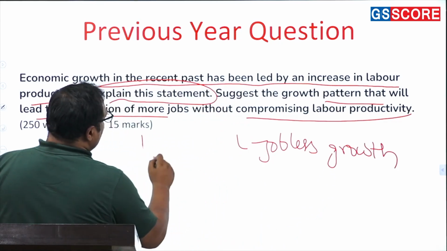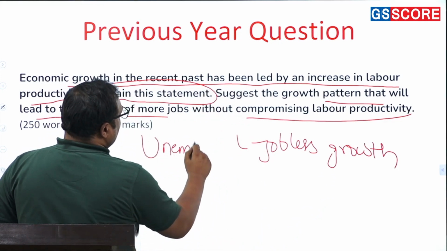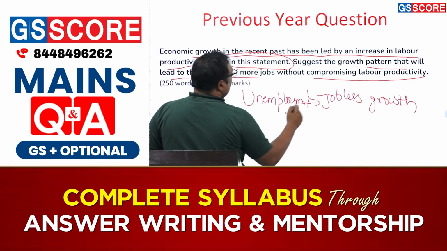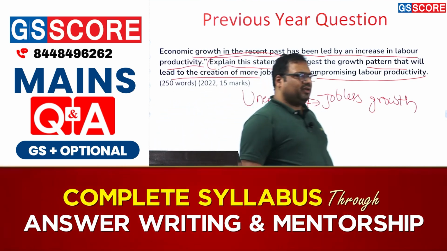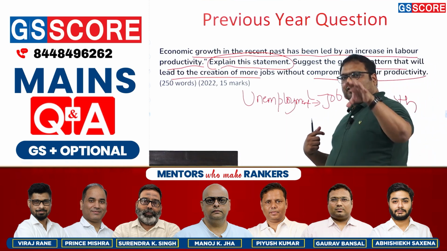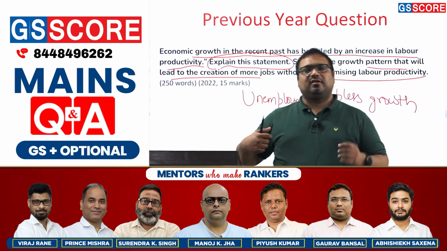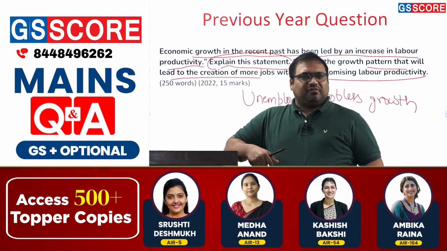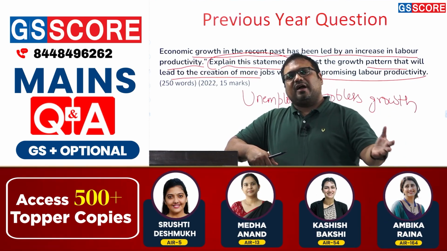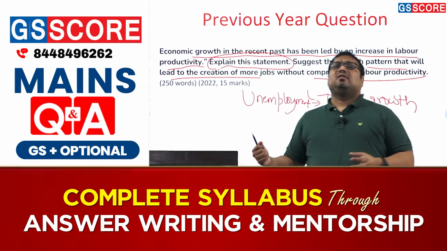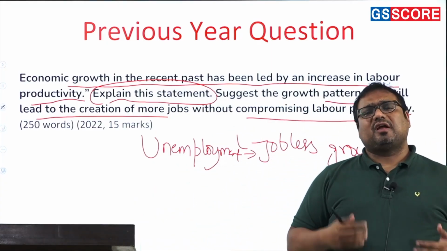Okay, in the topic of unemployment, there is a very important topic of jobless growth, which is one of the biggest challenges that India is facing. Earlier we used to argue that services are not able to create enough jobs, maybe manufacturing will create. But we have seen that in the last 10 years, the kind of manufacturing investments that have taken place in India are largely capital oriented, they are capital intensive.